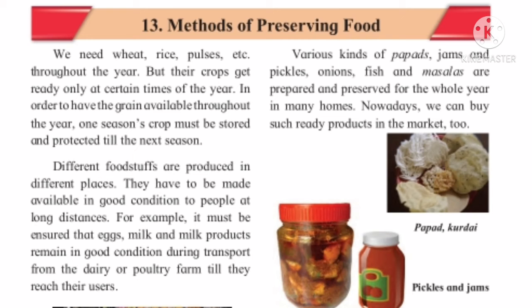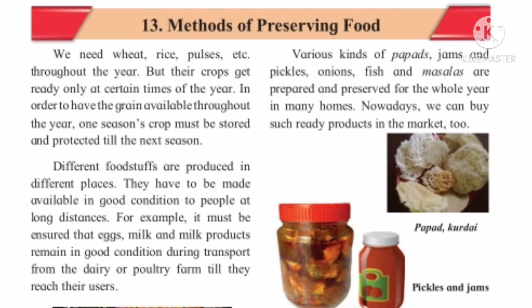In this part, children, we are going to discuss the need of storing food, the relation of food and microorganisms, and various methods of preserving foodstuffs. We know, children, that there are some foodstuffs which grow in a particular period of the year, but we need them throughout the year. We need various grains and pulses every day, but the crops in the field get ready only once in a year, at a certain time of the year.